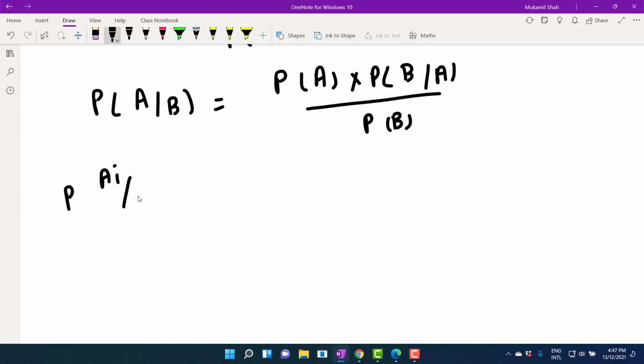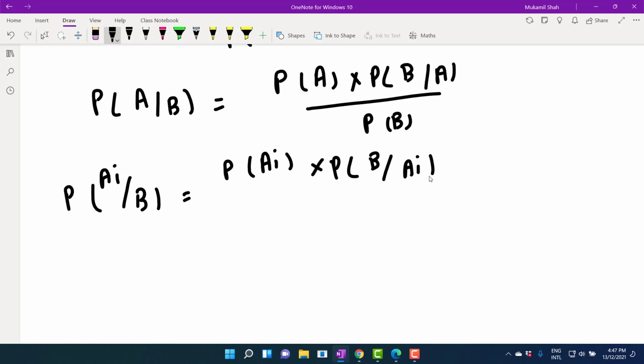Probability of AI given B is equal to probability of AI into probability of B given AI, divided by probability of B.